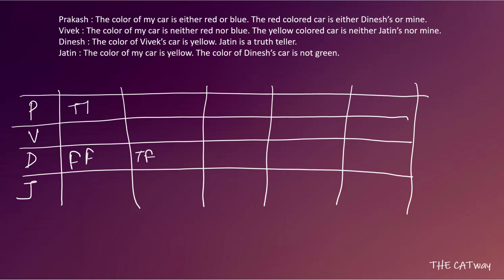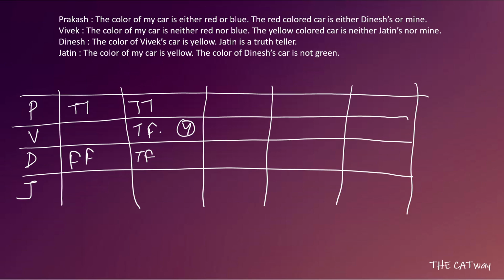That is, his first statement becomes true. So when his first statement becomes true, then Vivek gets the yellow colored car. So Vivek now has a yellow color car. Now Vivek says that the yellow colored car is neither Jatin's nor mine, so he's saying a false statement. His second statement is false. Talking about the first statement, the color of my car is neither red nor blue, he's saying the truth.